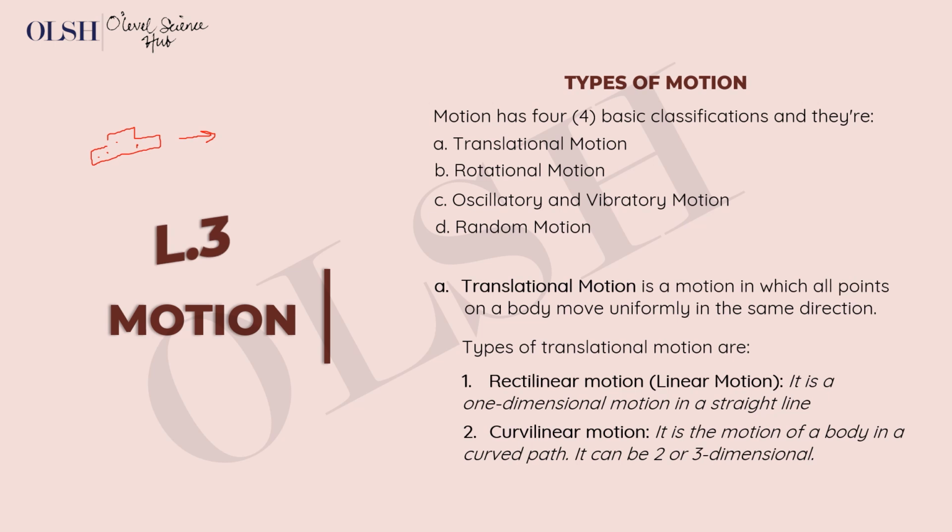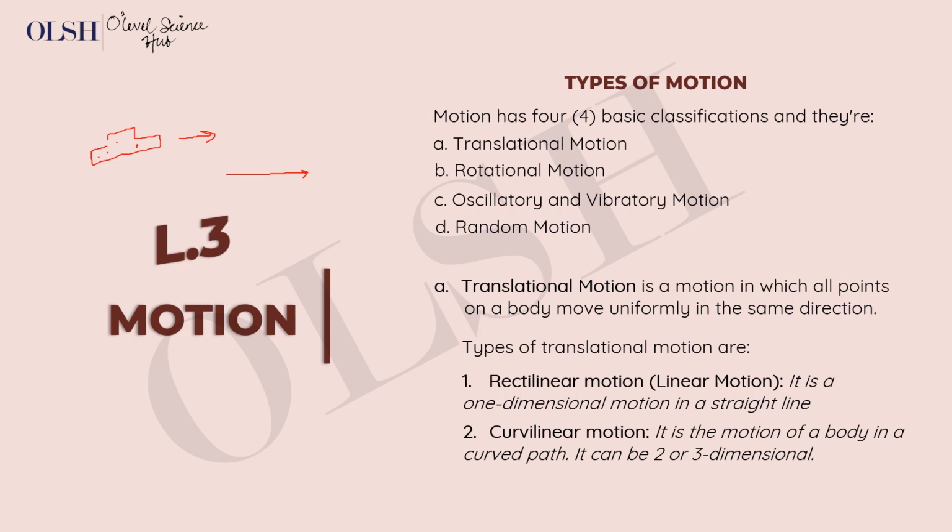Now, the rectilinear motion is linear motion, which is motion in a straight line, while the curvilinear motion is motion in a curved path. So what we're saying in essence is the rectilinear motion is motion in a straight line like this. This object might be moving just on a straight line in this direction, and it is one dimensional.